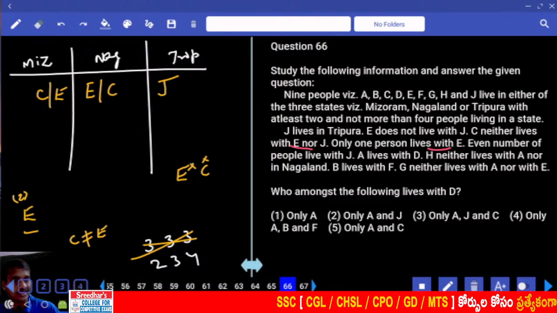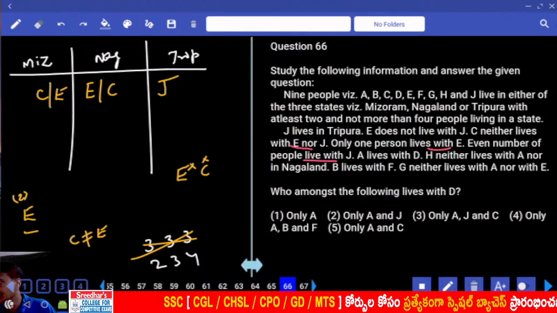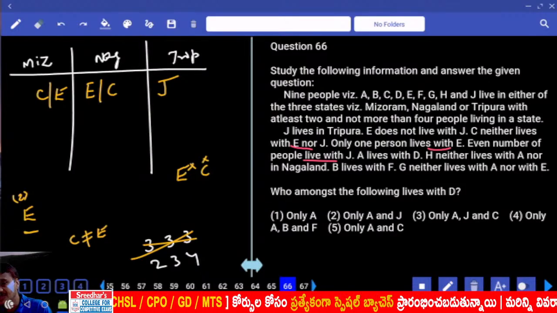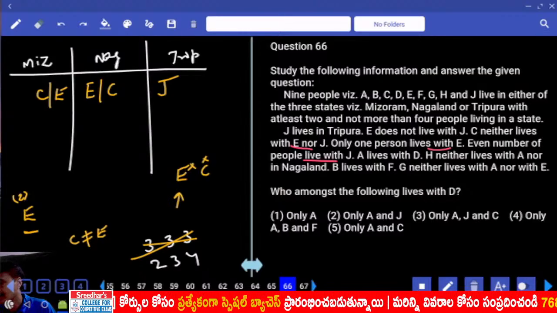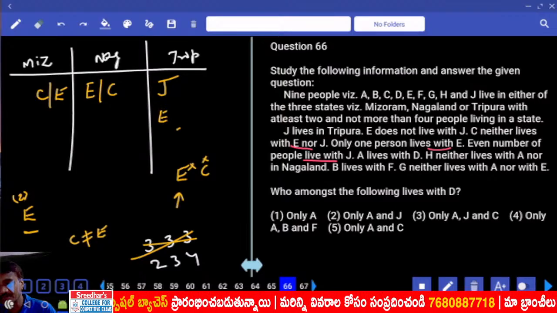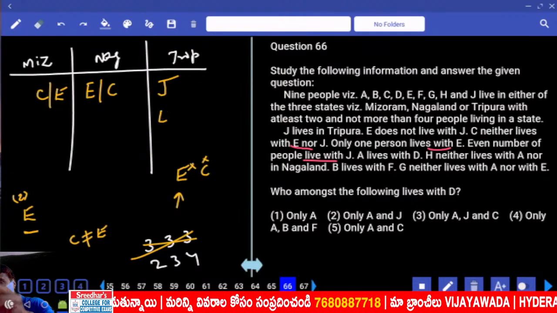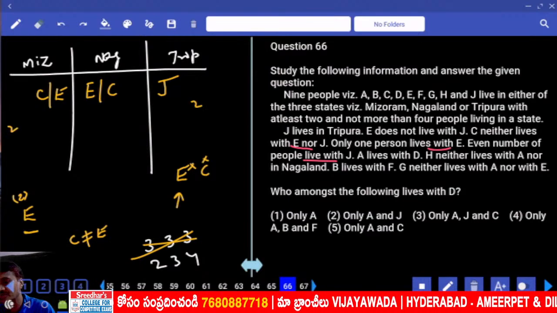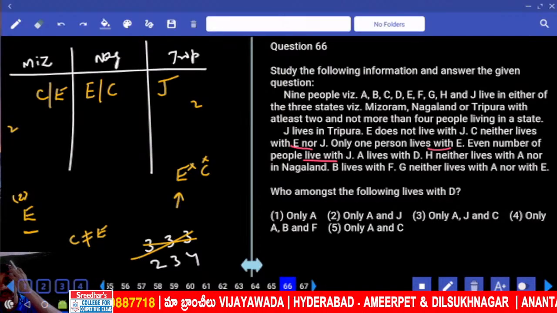Next, an even number of people live with J. Even number means 2 is not possible. Why is 2 not possible? Because with E you already have only 2 people, and E cannot be in Tripura anyhow. Even number of people live in Tripura, it cannot be 2 because there are 2 here and 2 here, making 4, and the remaining 5 is not possible. Hence in Tripura, how many people will be there?